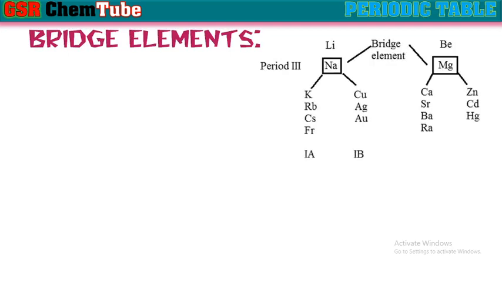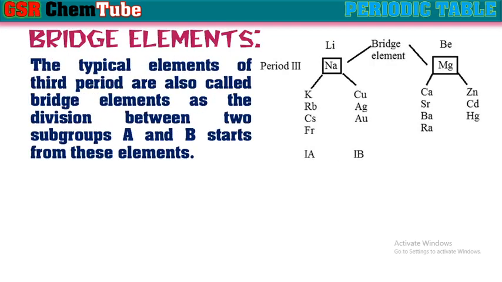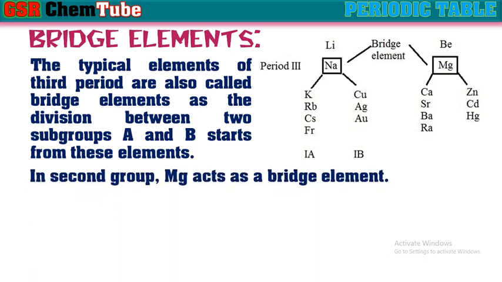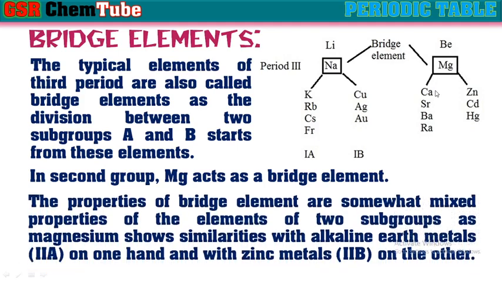Next, bridge elements. The typical elements of the third period are also called bridge elements, as the division between the two subgroups A and B start from these elements. Magnesium acts as a bridge element for second group. That means if you see second A group and second B group, for these two, magnesium can act as a bridge element. The properties of bridge elements are somewhat mixed properties of elements of two subgroups, as magnesium shows the similarities with alkaline earth metals on one hand and with the zinc metals on the other hand.